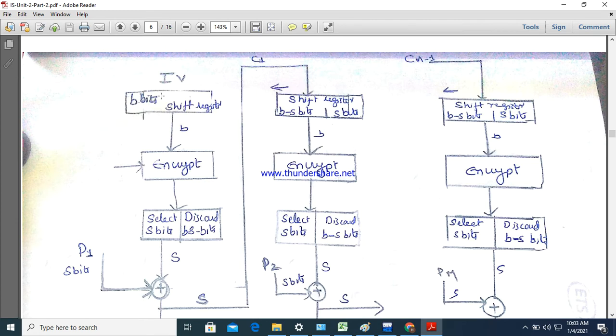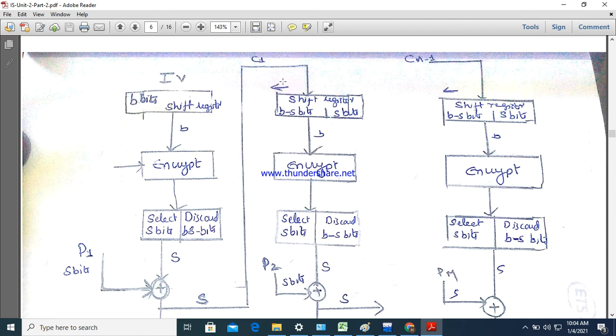Present this initial vector into a shift register. Shift register means each time it will be shifted. How many bits will it be shifted? B bits will be shifted, so we are going to consider a b-bit shift register. For example, say b is equal to 10. First time it is as it is. At the next level, 10 bits will be shifted. What direction is it shifting? Left or right? We are going to use left shift.